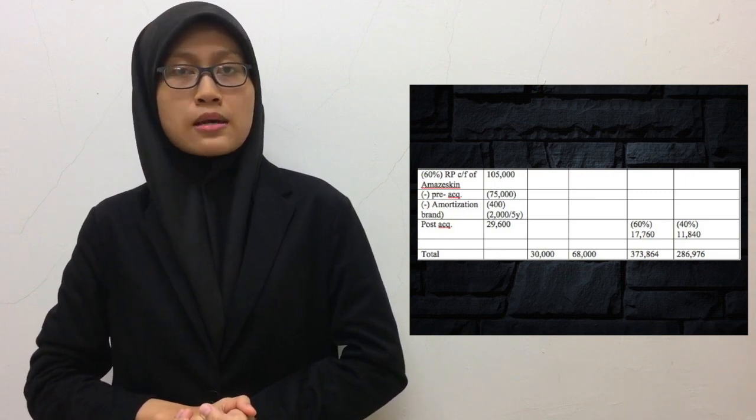Thus, the total amount of Group General Reserve is RM30 million. For Group Asset Revaluation Reserve is RM68 million. For Group Retained Profit is RM373.864 million. And lastly, the amount for non-controlling interest is RM286.976 million, and it has to be transferred in the consolidated statement of financial position.